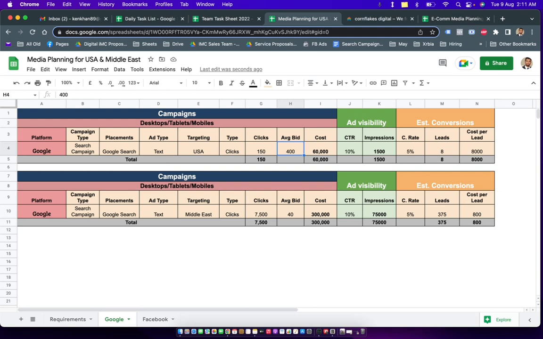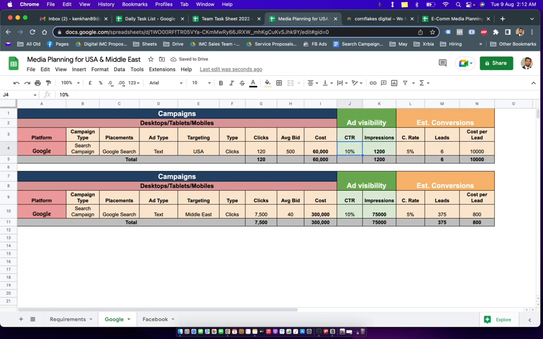This sheet is following all the formulas. If we have a 5% conversion rate, we can only generate 8 leads, which means cost per lead is going to be somewhere around 8,000. And if the bidding goes higher, around 500, then it's going to be 10,000.